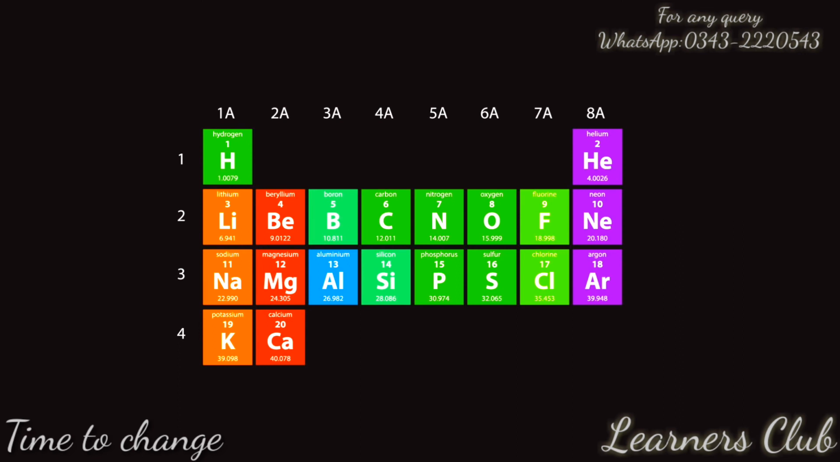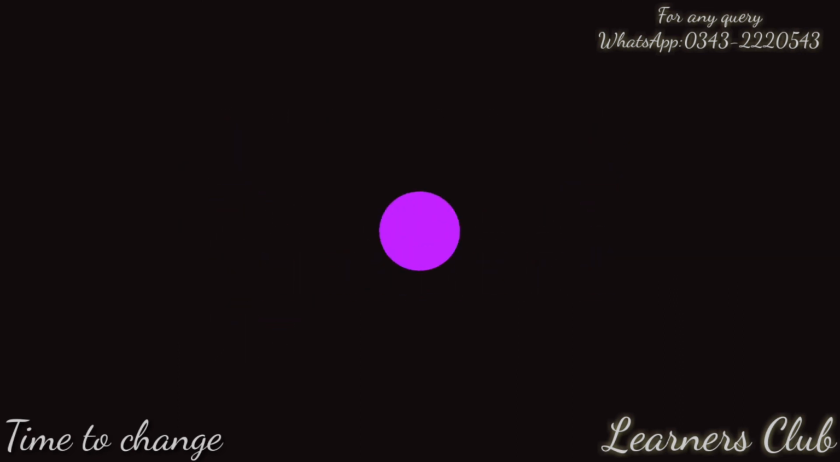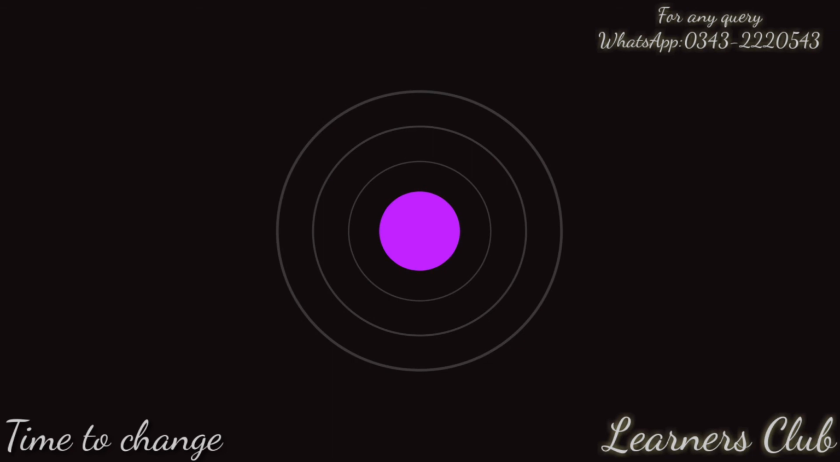After this, things get more complicated. Remember how at the beginning of the video we saw that actually there can be 18 electrons in the third shell, but this is for another lesson.